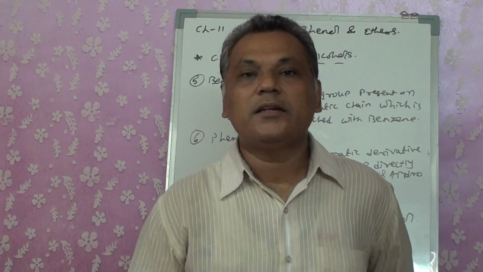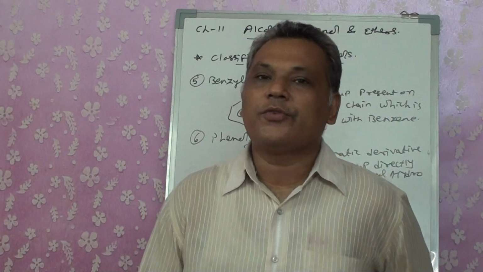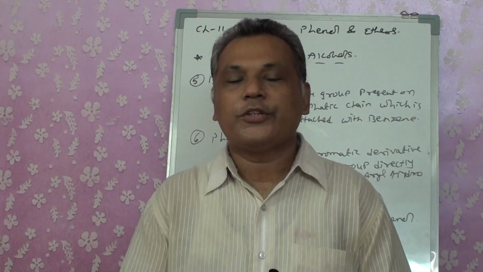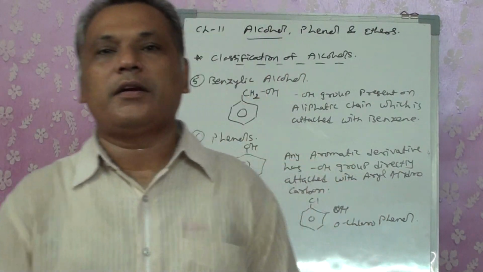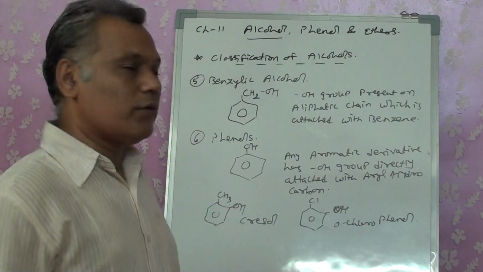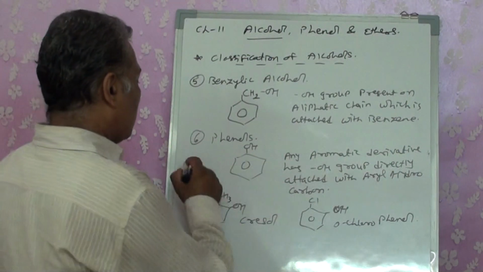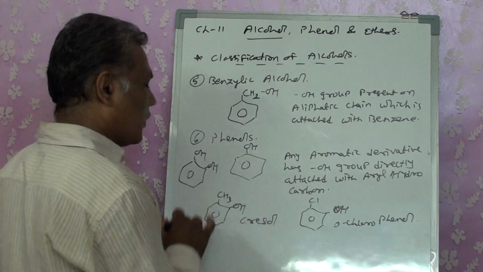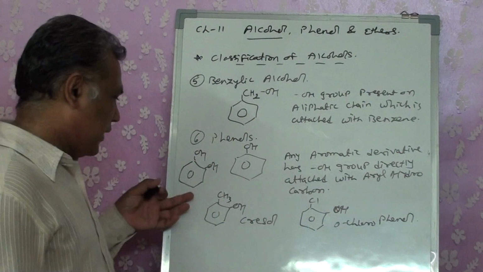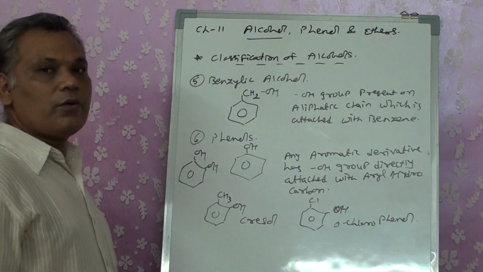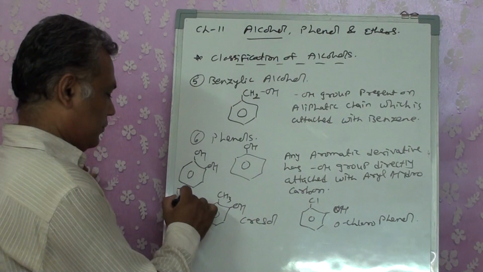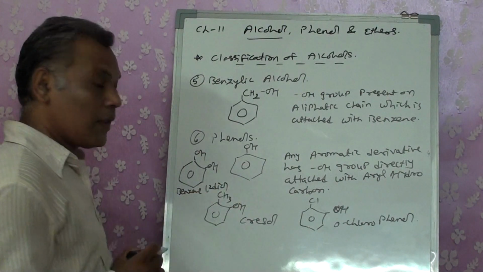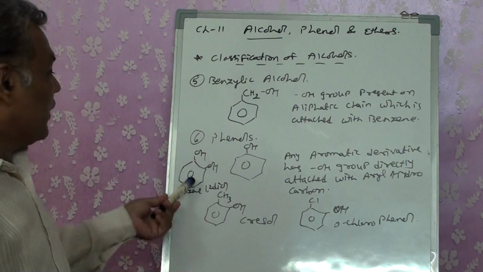If I want to go for the isomers of phenols, I can go for a classification based on the number of OH groups: dihydric, trihydric, tetrahydric. That also is possible in phenols. You can also have a compound with two OH groups: catechol, resorcinol or quinol. Catechol is benzene-1,2-diol. Okay, so we can have it like that.